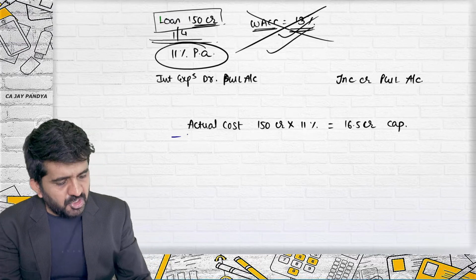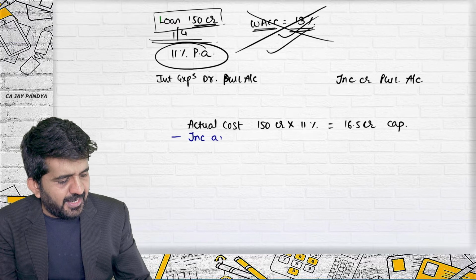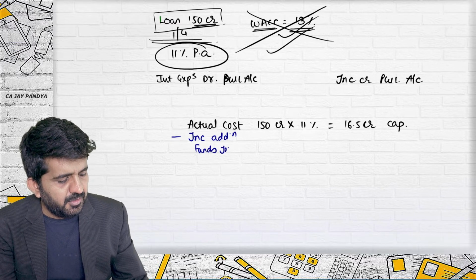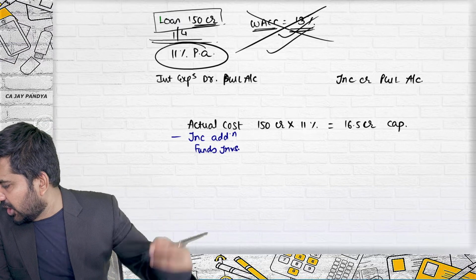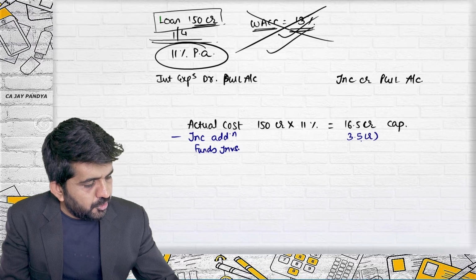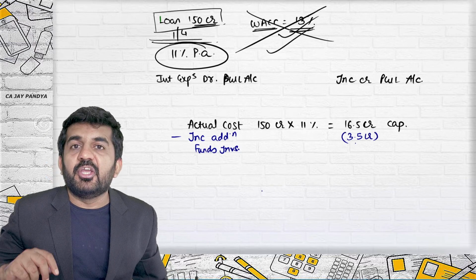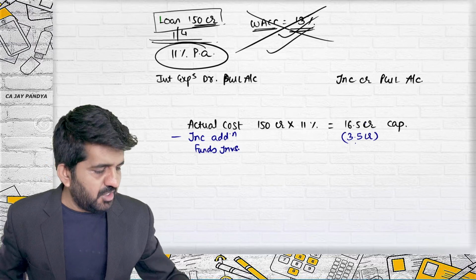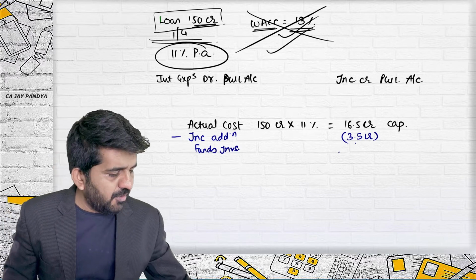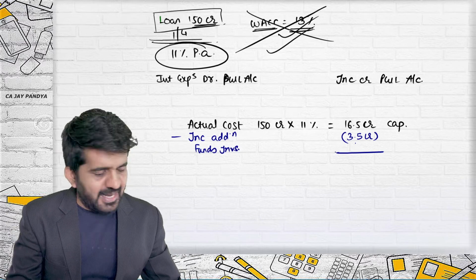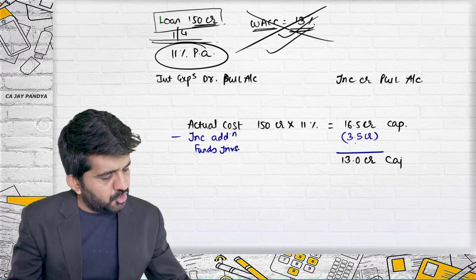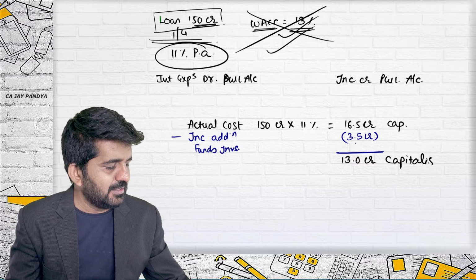But have you generated some income from additional funds investment? Yes. How much? 3.5 crore. Should it be reduced? Yes, the income reduces the cost. If you incurred a cost of 16.5 crore and earned an income of 3.5 crore, the net cost of 13 crore rupees should be capitalized.